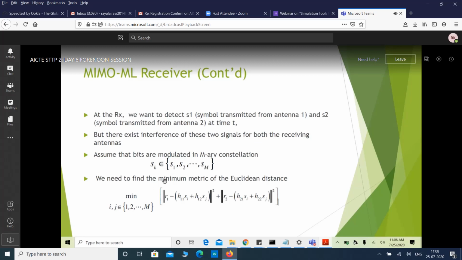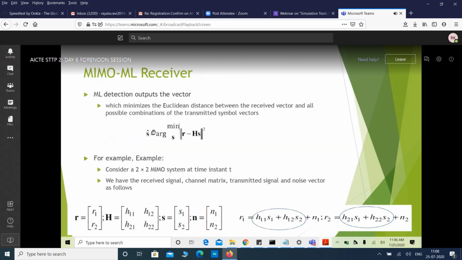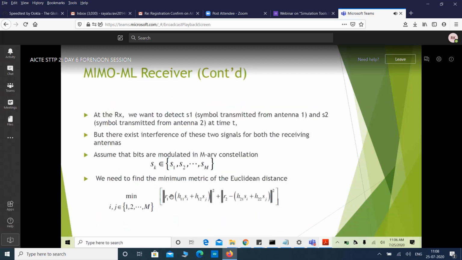We need to find the minimum metric of the Euclidean distance. Whatever we have written here, the ML metric that corresponds to this for a simple 2 by 2 system is R1 minus H11 Si plus H12 Sj whole square, plus R2 minus H21 Si plus H22 Sj whole square. Okay, we need to minimize this metric.